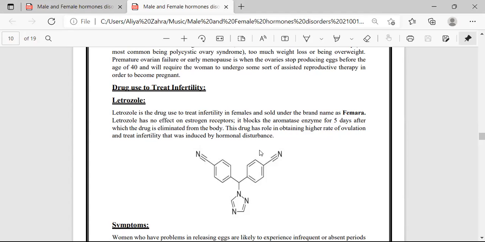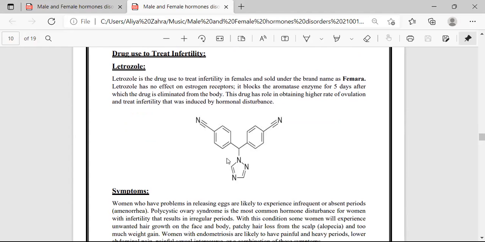It blocks the aromatase enzyme for 5 days, after which the drug is eliminated from the body. This drug has a role in obtaining a high rate of ovulation and treating infertility that was induced by hormonal disturbance. Here is the structure of letrozole.